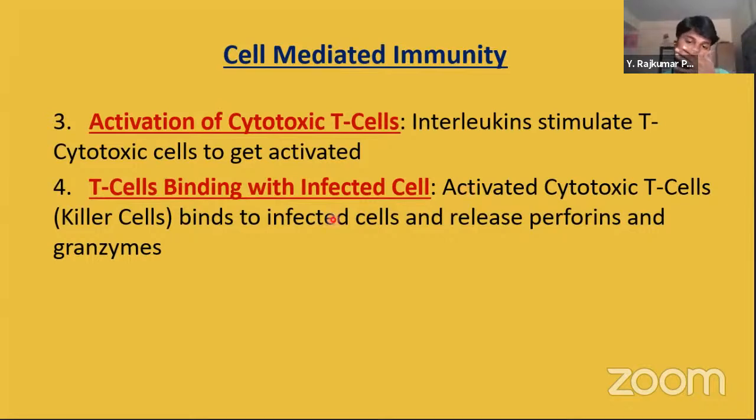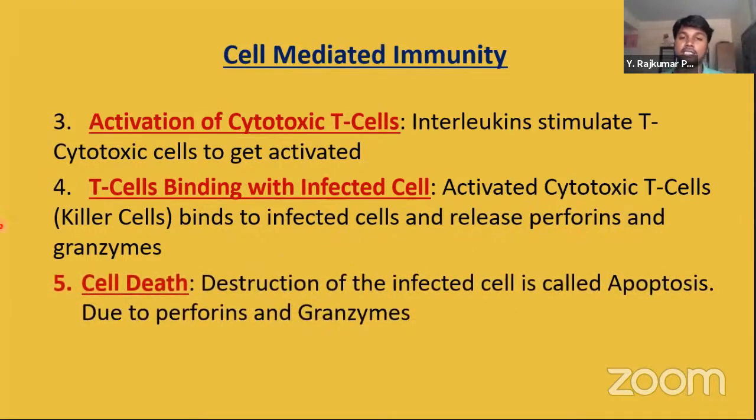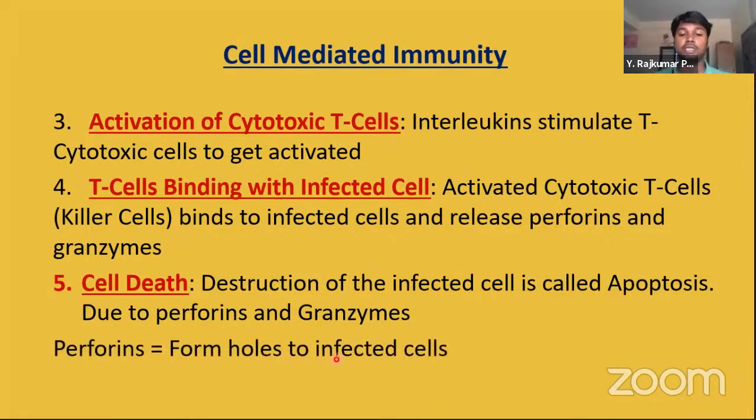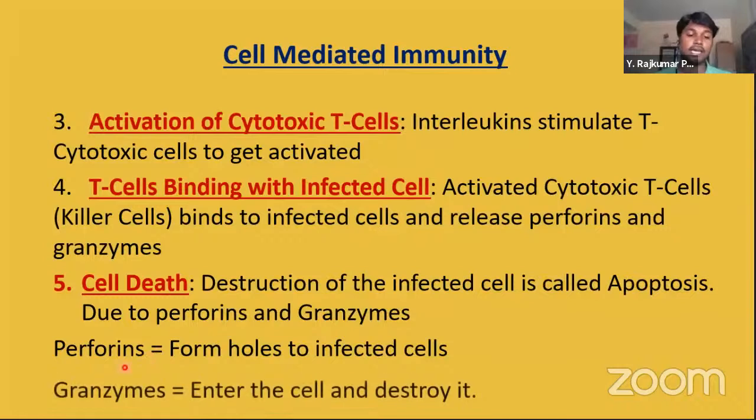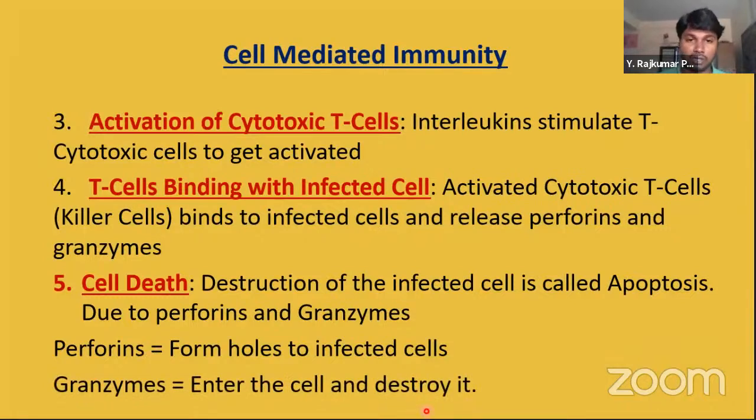After binding to infected cells, what happens? Activated cytotoxic T cells bind to the infected cells and release perforins and granzymes. Let's see what they do. After the release of perforins and granzymes, the destruction of the infected cell takes place, which is called apoptosis. Perforins form holes in the infected cell. Perforin means hole. Next, granzymes enter the cell and destroy it. So perforins help in making holes in the infected cell, and granzymes enter inside and destroy the complete cell.